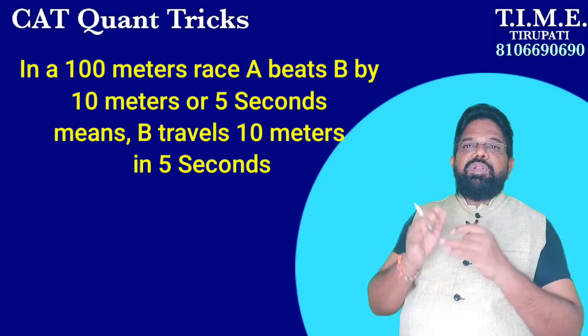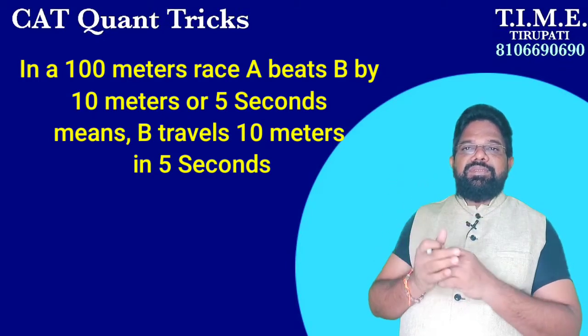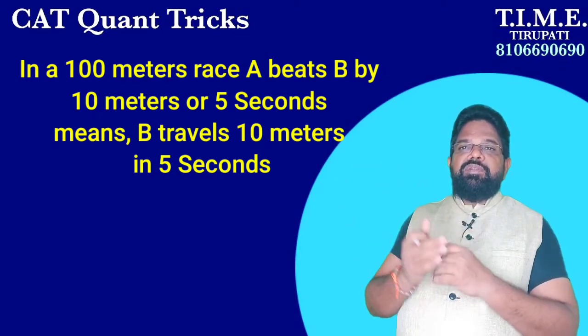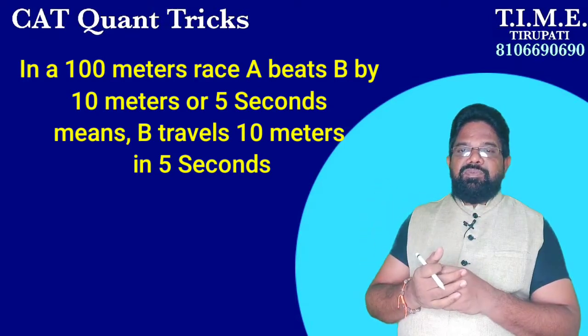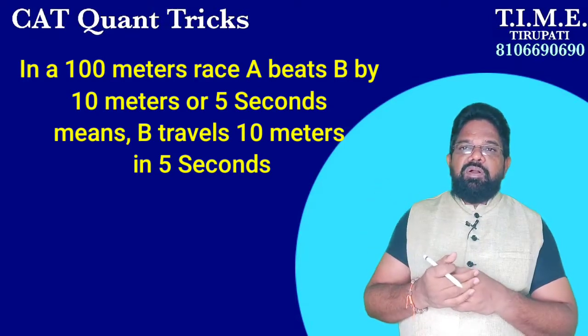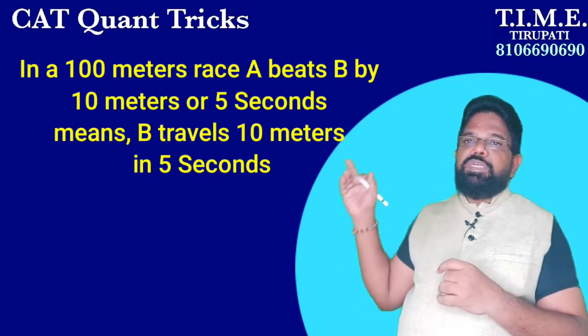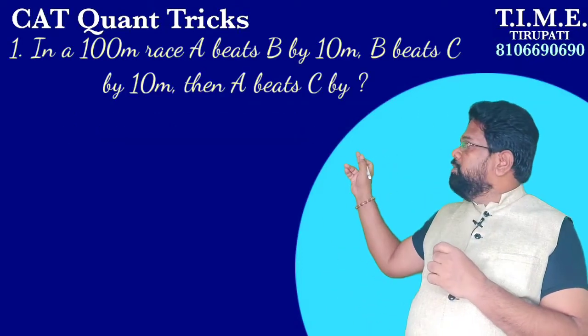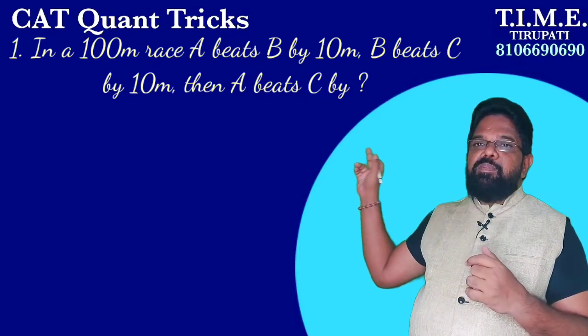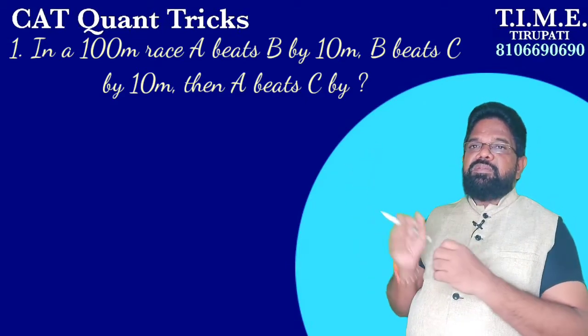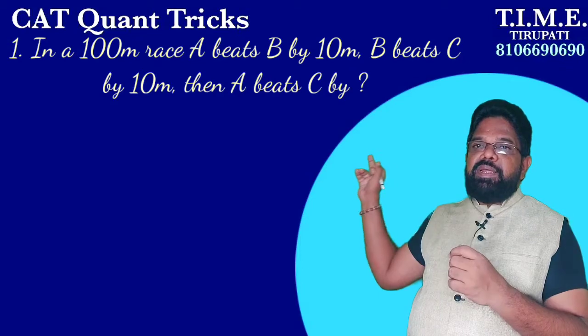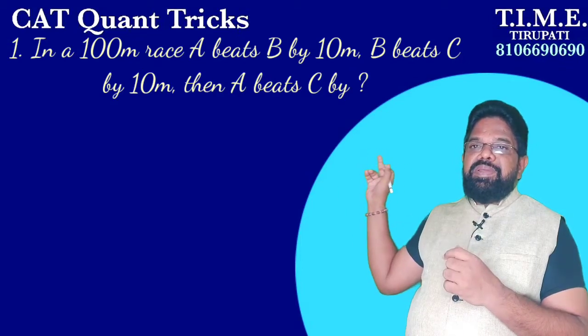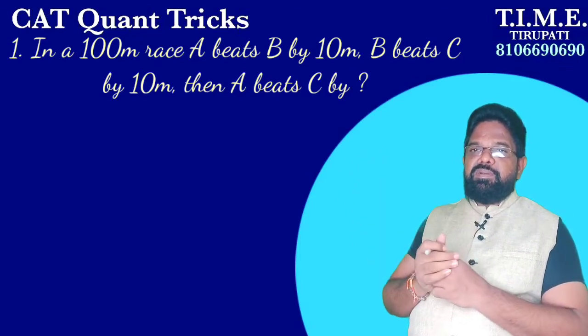These are the two important key notes in races. If you know these two key points, we can discuss races. It is a very simple concept. Now, the first question: in a 100-meter race, A beats B by 10 meters, B beats C by 10 meters, then A beats C by how much?